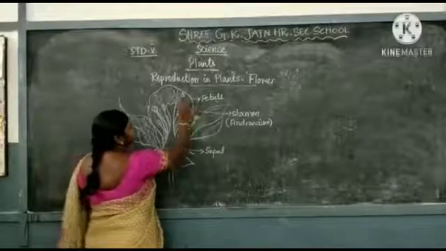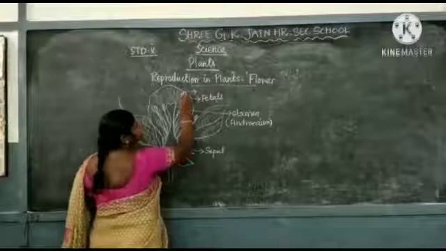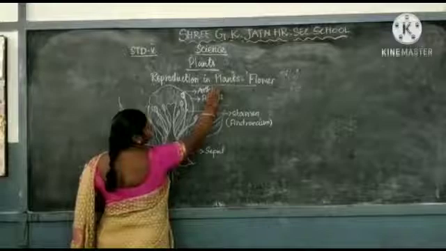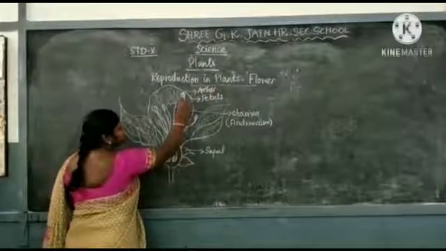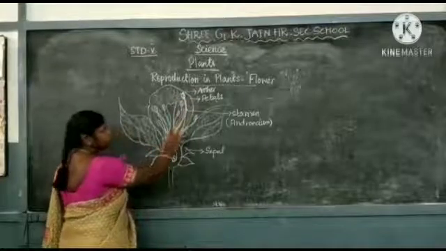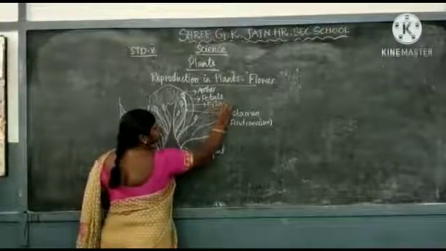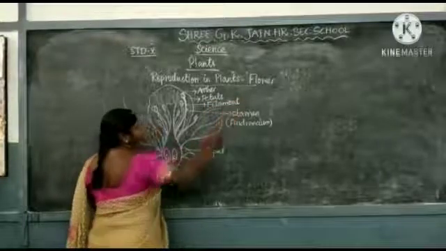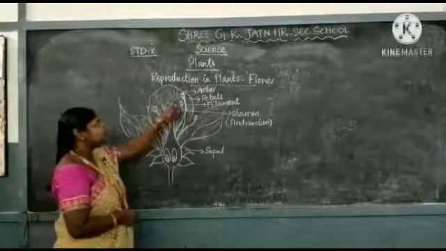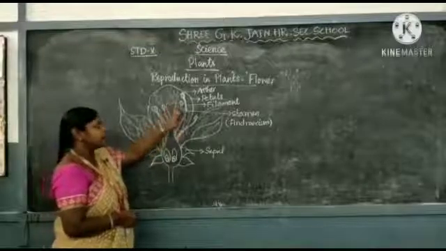Then the stamen consists of the anther. This bag-like structure is known as the anther. Then we can see a tube-like, stalk-like structure, that is known as the filament. So the androecium consists of 2 parts, the anther and the filament. The filament holds the anther.